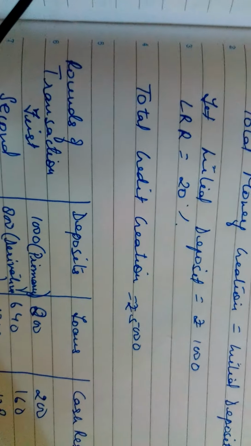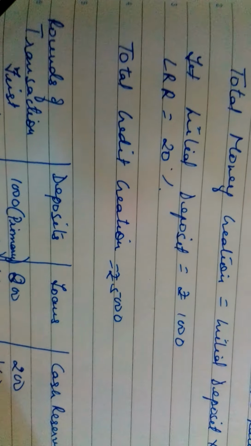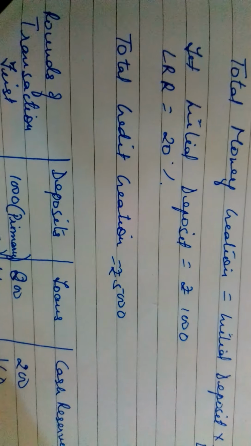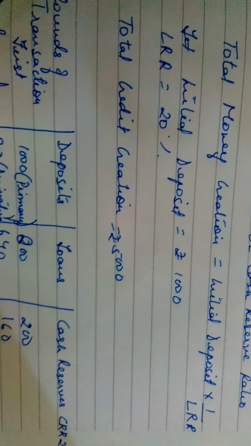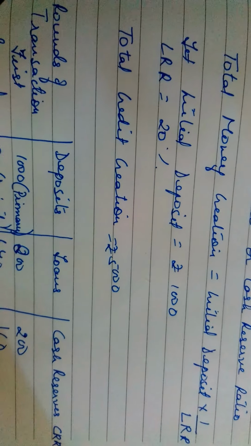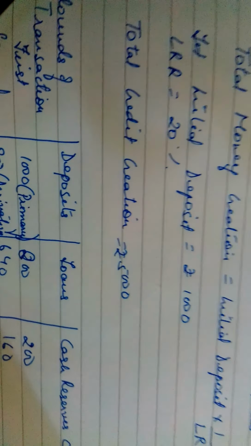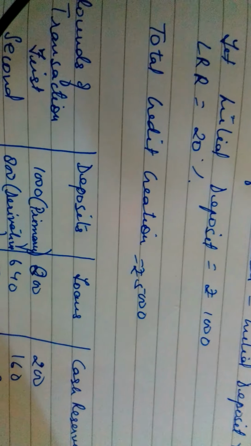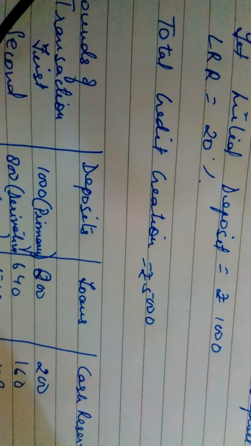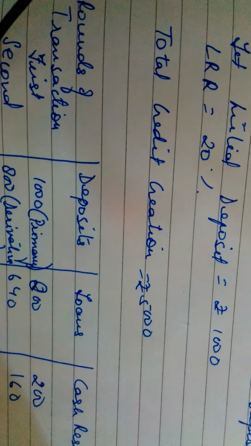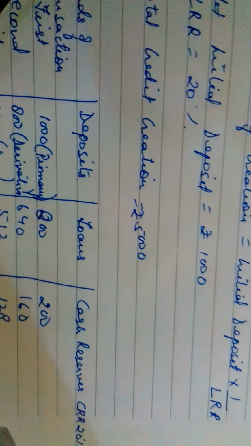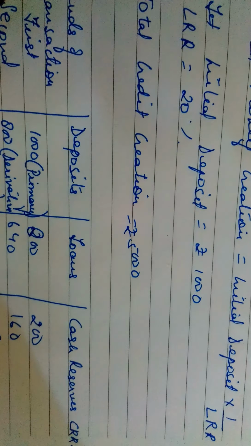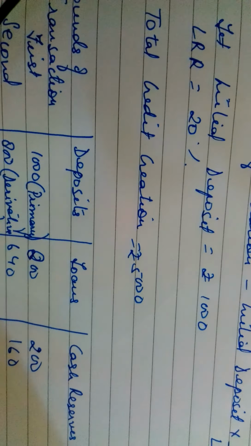In the first round we have seen that the primary deposit, that is the initial deposit with the bank, is rupees 1000. Out of this 1000, what is 20%? 20% is rupees 200. So cash reserve is 200 and loan is rupees 800. Now this loan will become derivative deposit in the second round. In the second round it is 800, the total deposit, that is derivative deposit, out of which 20% of 800 is rupees 160. So this 160 will become your cash reserve, and the remaining, that is 640, will be given as loan.